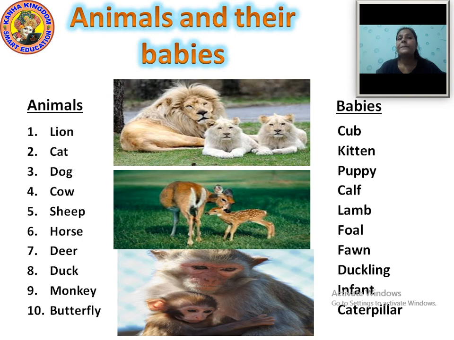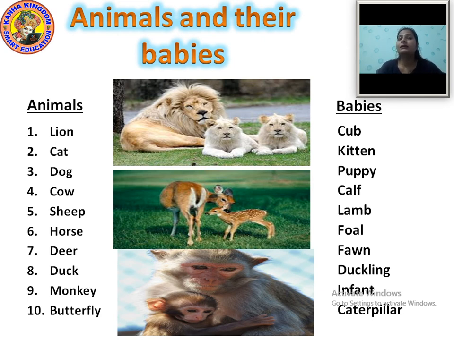Next is monkey. M-O-N-K-E-Y, monkey. And baby monkeys are called infant. I-N-F-A-N-T, infant.